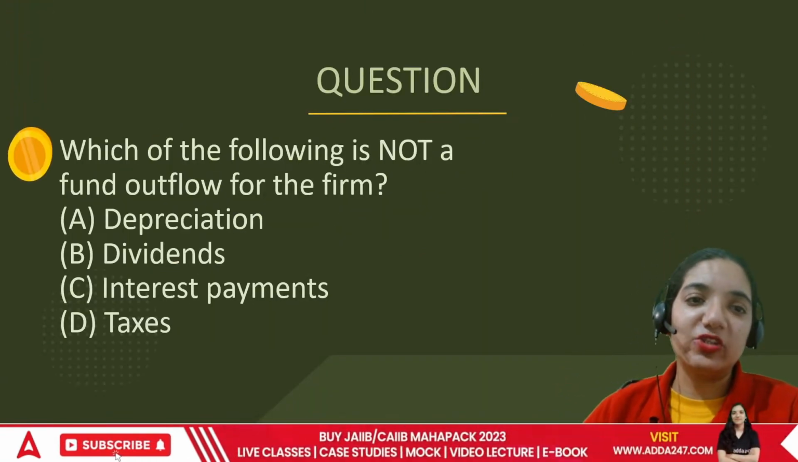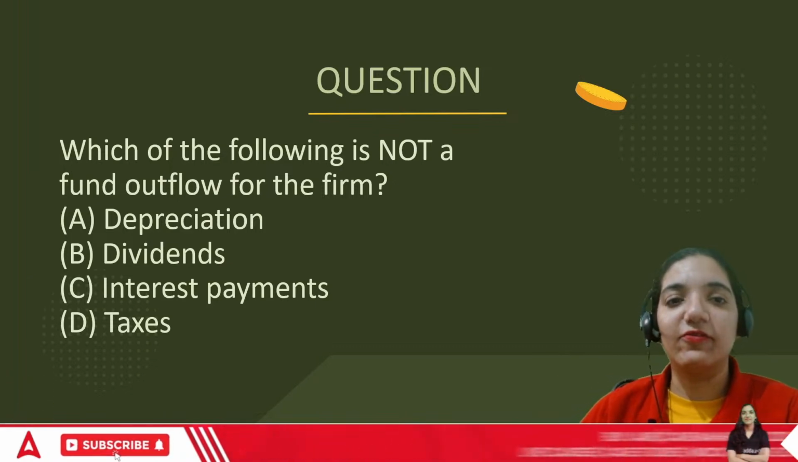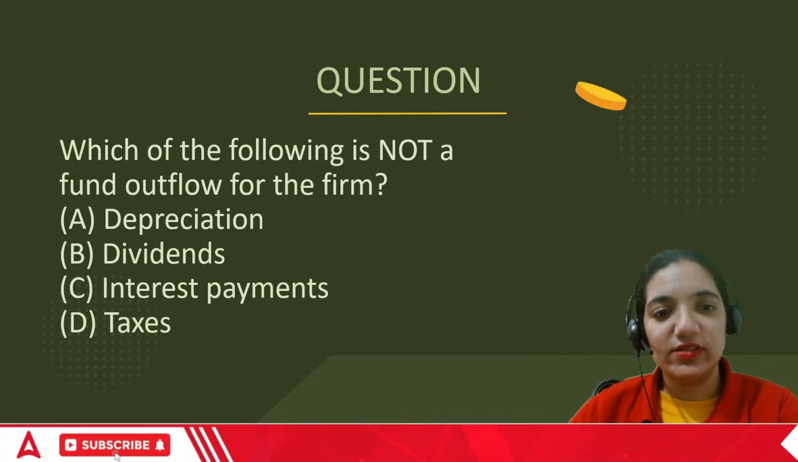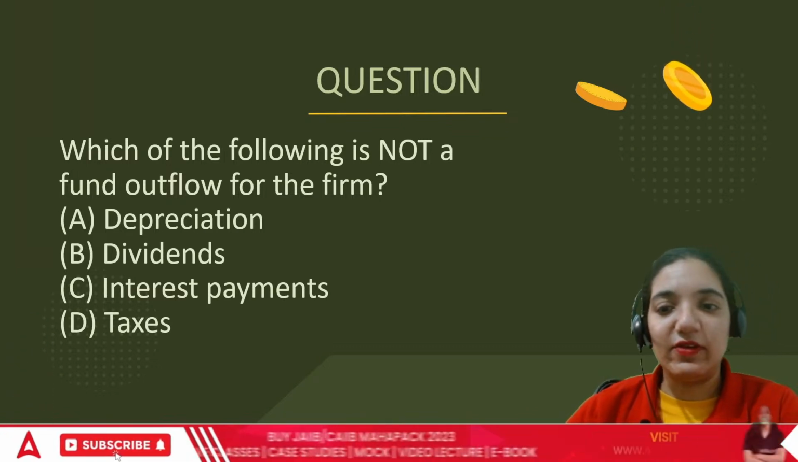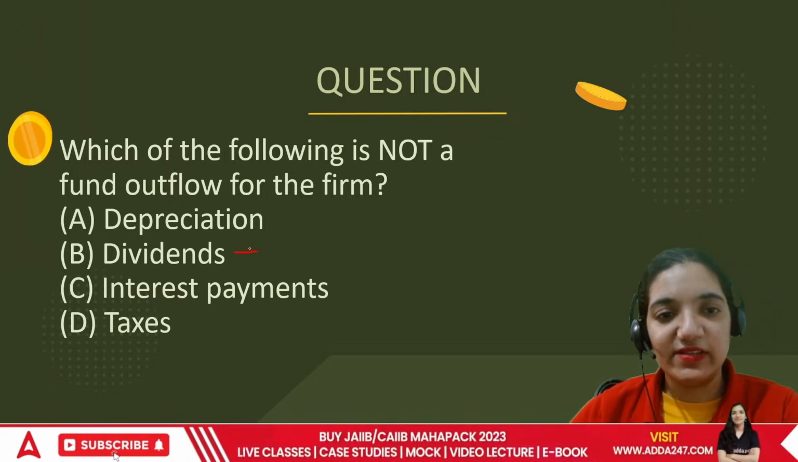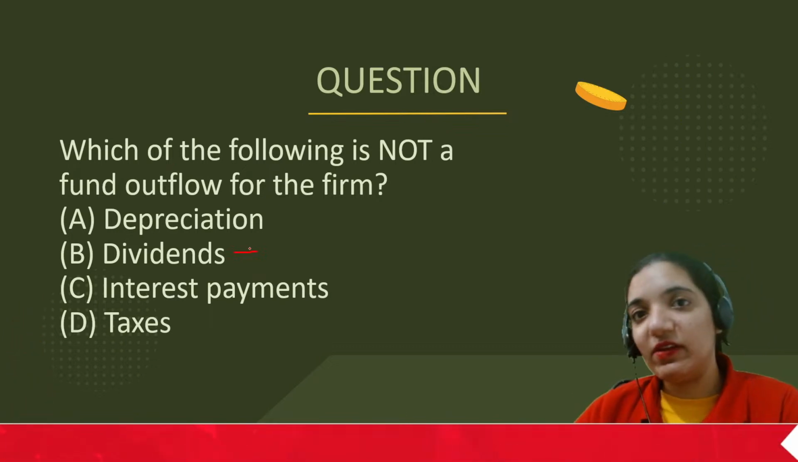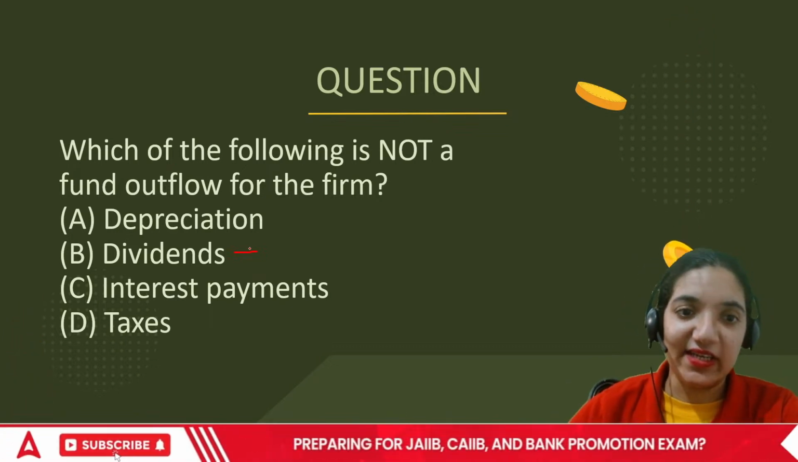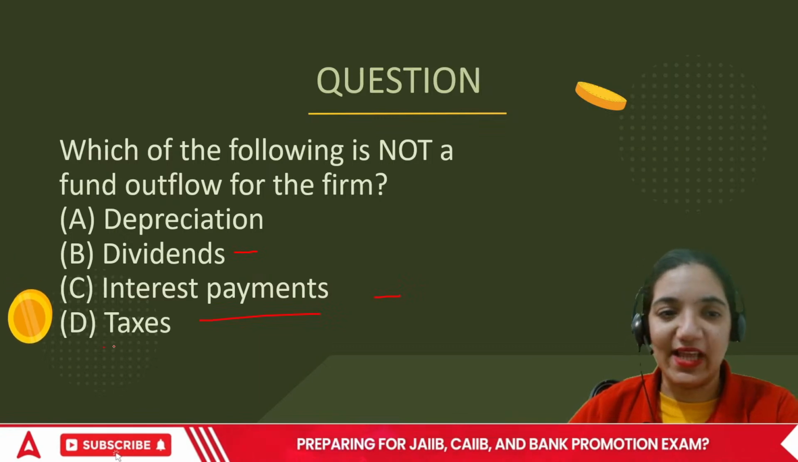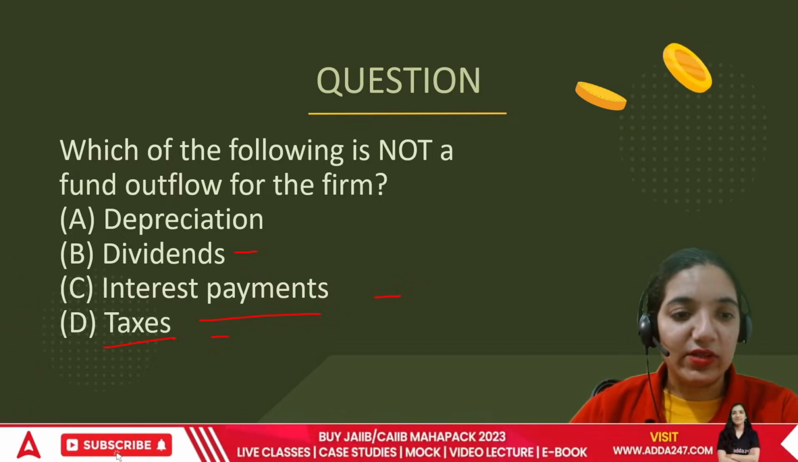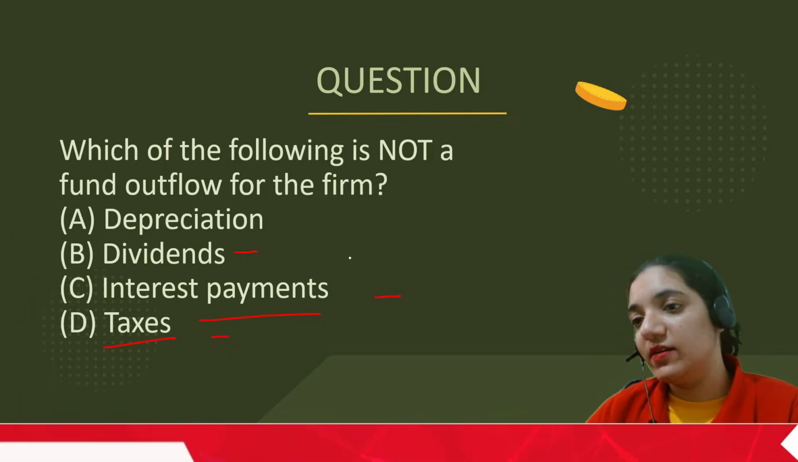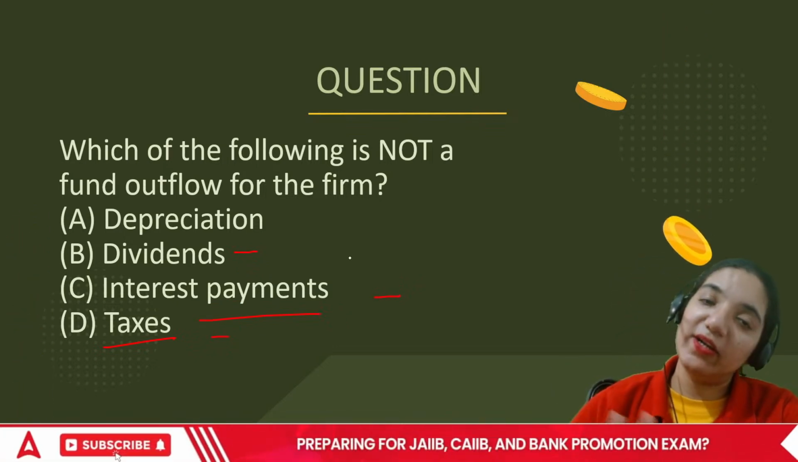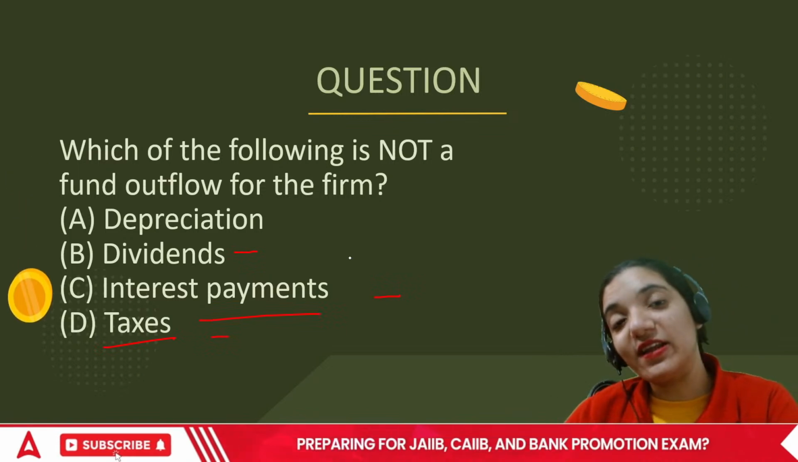Among the following, which one is not a fund flow of the firm? Depreciation, dividends, interest payments, and taxes. Okay. When we talk about dividends, it's an outflow. You know, they're giving dividends, or maybe we'll be receiving dividends. Interest payments, it's an outflow. Taxes, it's an outflow. So these things are sorted. That there is a flow of money. It may be today, it may be tomorrow, but the flow of at least the fund is there.